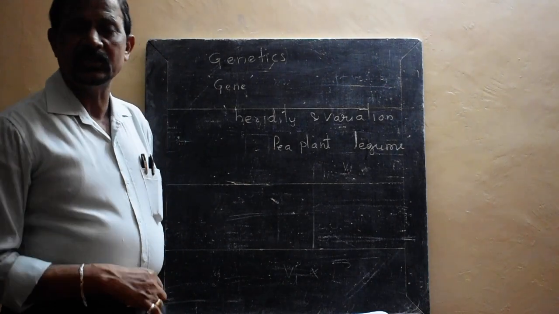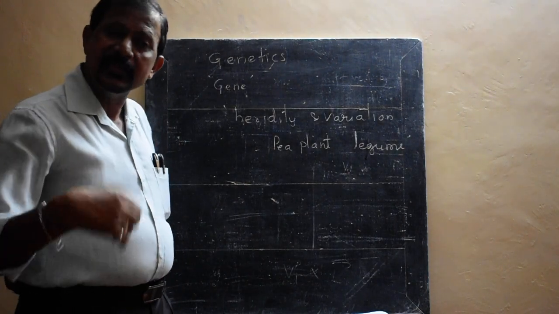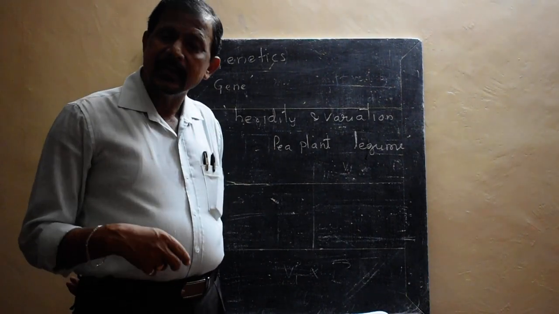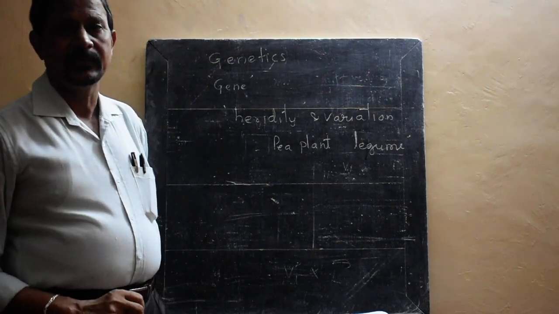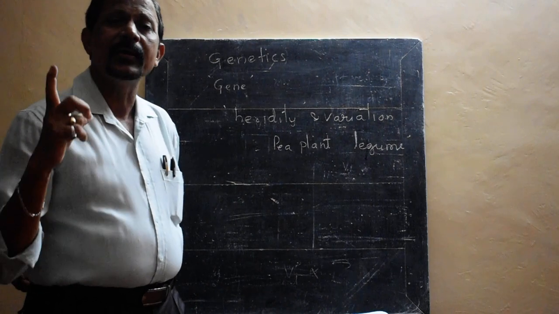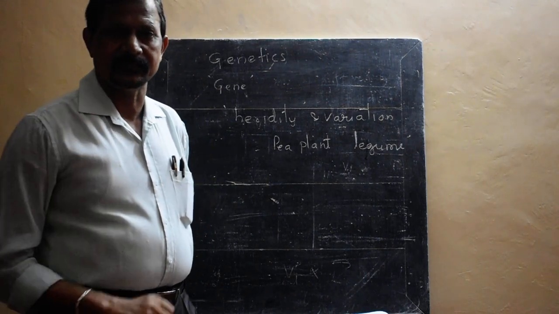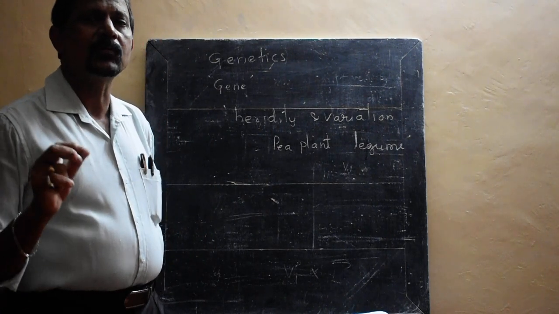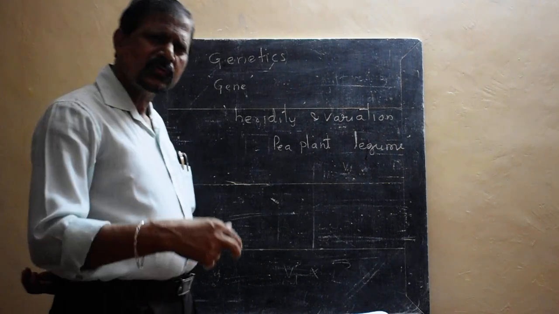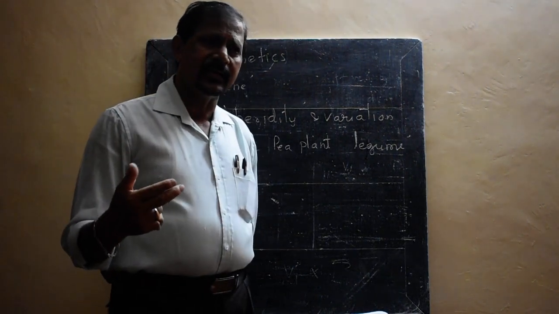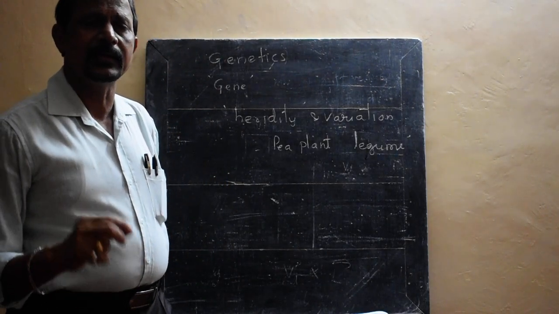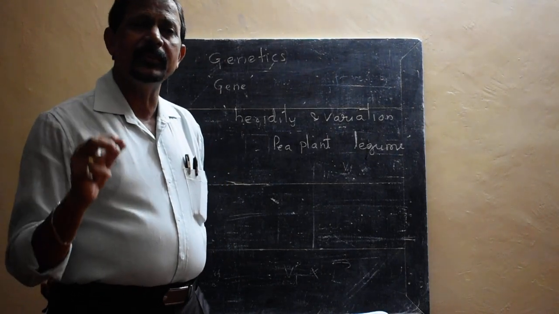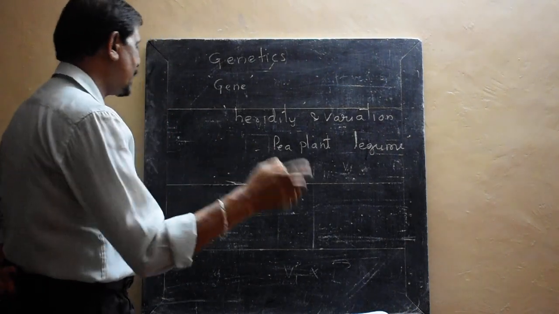It can be easily cultured, gives quick results, can carry out self-fertilization without anybody's help, and it also has contrasting characters. Because of these important characters, Gregor John Mendel selected only the pea plant for his hybridization experiment.